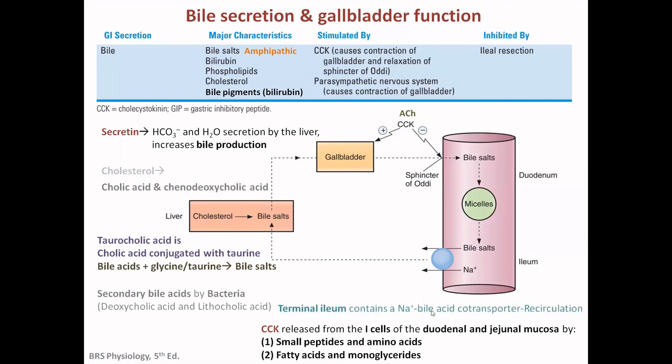And as we have discussed in the previous slide, the terminal ileum contains the sodium bile acid co-transporter that is responsible for these bile salts to be recirculated into the liver. This is possible because there is a sodium bile acid co-transporter present in the terminal ileum.